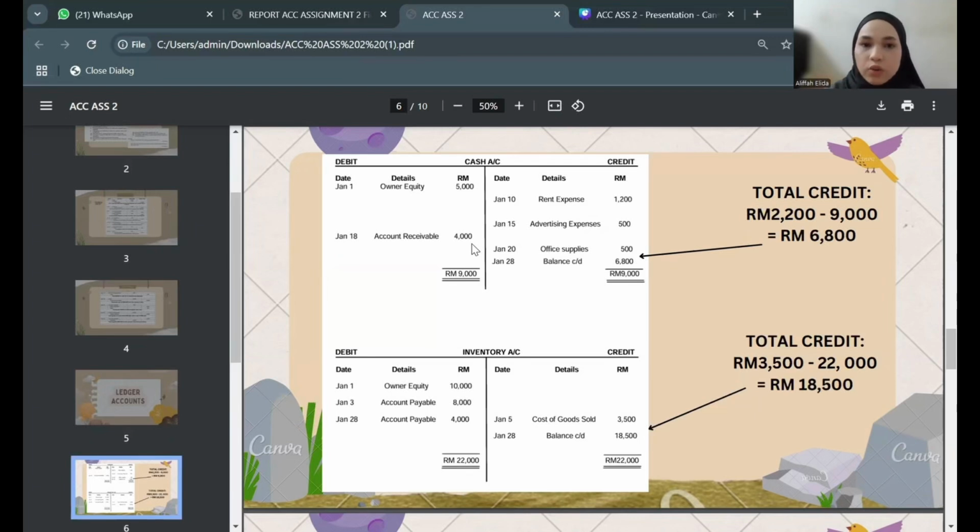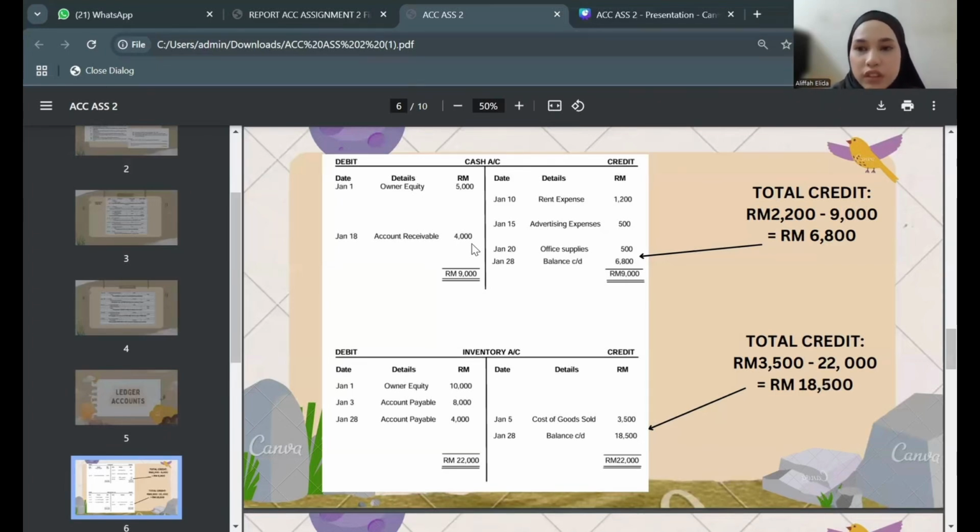So how do we make the debit and credit balance? You take the debit amount, which is 9,000, minus 2,200. So we get the balance carried down, which is 6,800 at the credit side, so the debit and credit amounts will be the same.